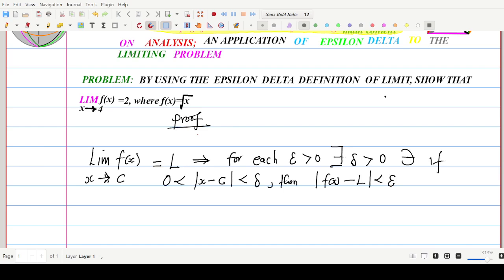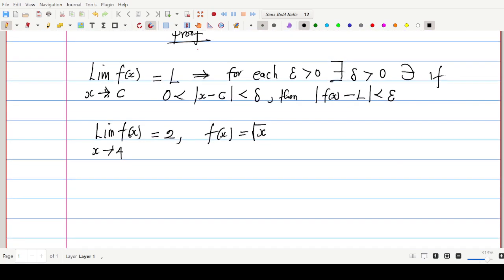So let us look at how we can apply this general definition to this particular problem. Over here, we are required to find the limit of f of x as x approaches 4. That is, to prove that the limit of f of x as x approaches 4 is 2, where the function is defined by f of x equals the square root of x. So we want to find a proof that this statement is so.